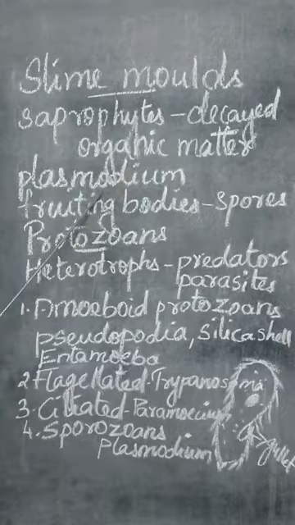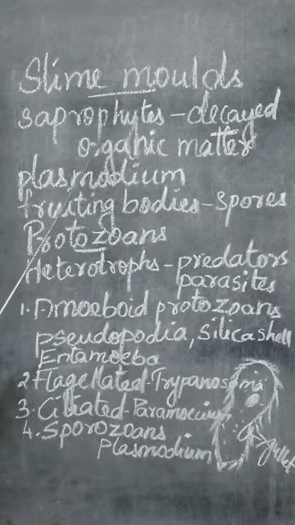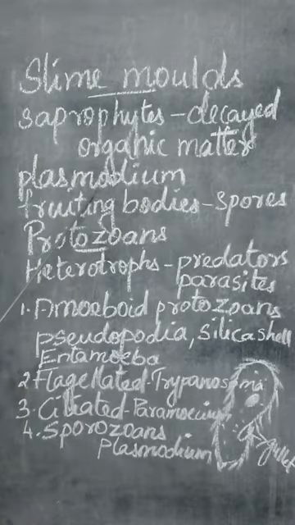Now during favorable condition, this mass of protoplasm will aggregate together and form a structure called a plasmodium. So what is this plasmodium? This is not the plasmodium which causes malarial disease. This is the plasmodium which is formed due to the aggregation of this mass of protoplasm. When suitable condition is there, this mass of protoplasm will be joining. More and more such masses of protoplasm will join together and develop into a structure called a plasmodium.